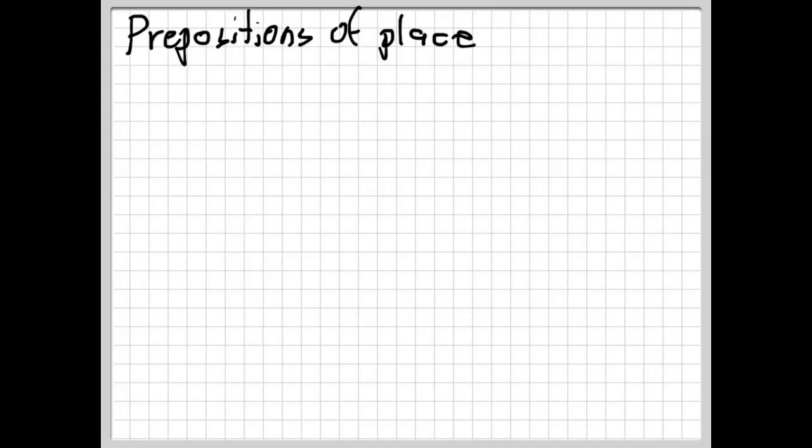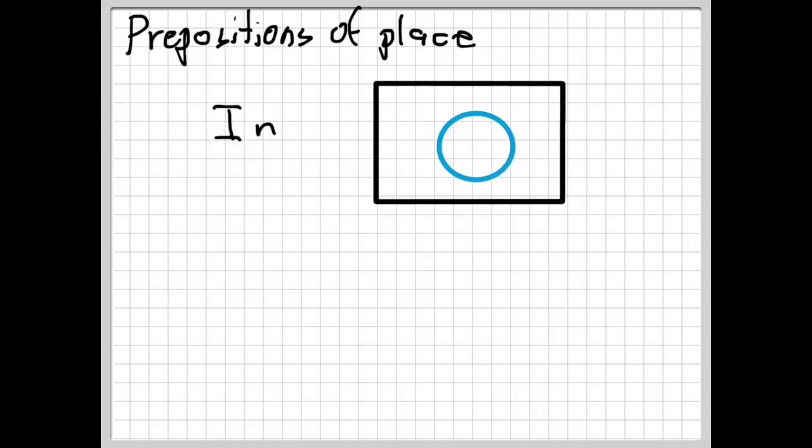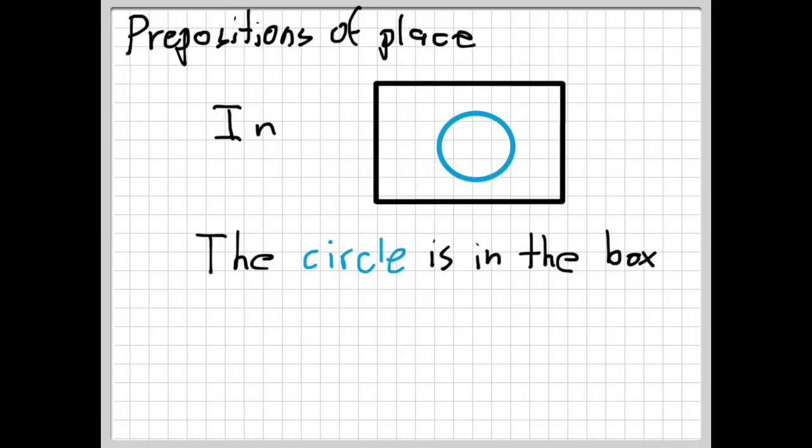Now let's look at prepositions of place. The first one is in. For example, here the blue circle is inside the black rectangle. The circle is in the box.